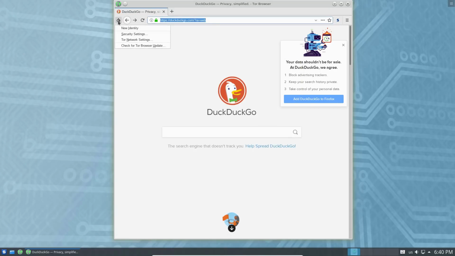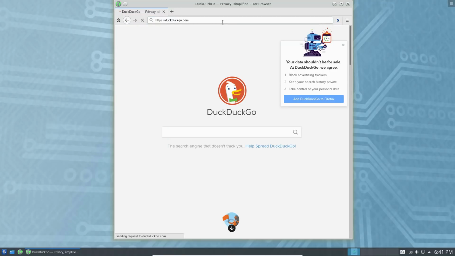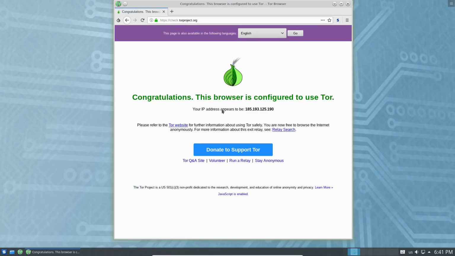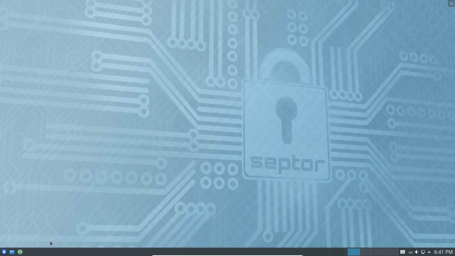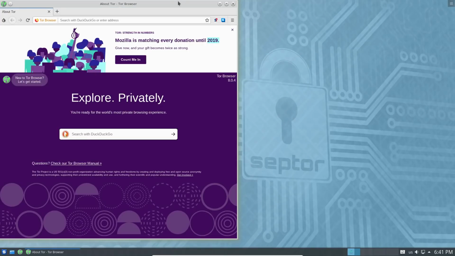That's fine. Let's go with Tor check. Okay, so it is configured to use Tor, tells me JavaScript is enabled, and this is definitely not my IP address. So everything now is actually working. So now I clicked on that, so now it is actually working.